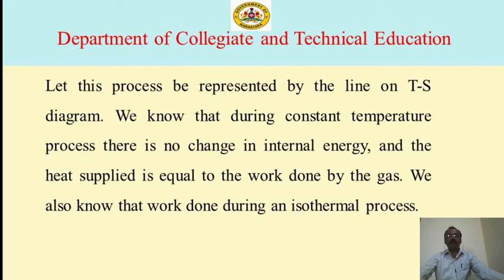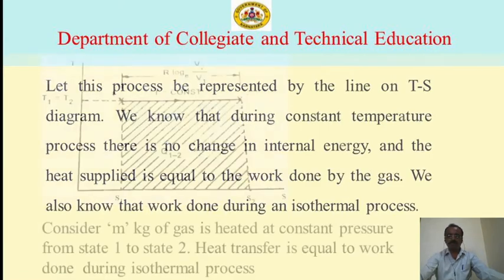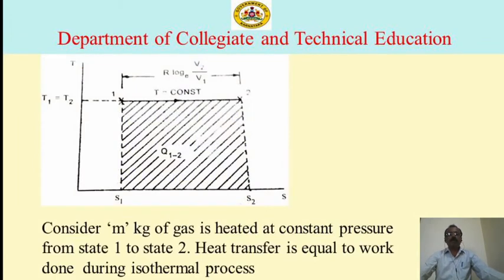We know that during a constant temperature process there is no change in internal energy and the heat supplied is equal to the work done by the gas. We also know the work done during an isothermal process. This is a TS diagram of change in entropy during an isothermal process. Consider m kg of gas heated at constant temperature from state 1 to state 2. Heat transfer is equal to work done during the isothermal process.